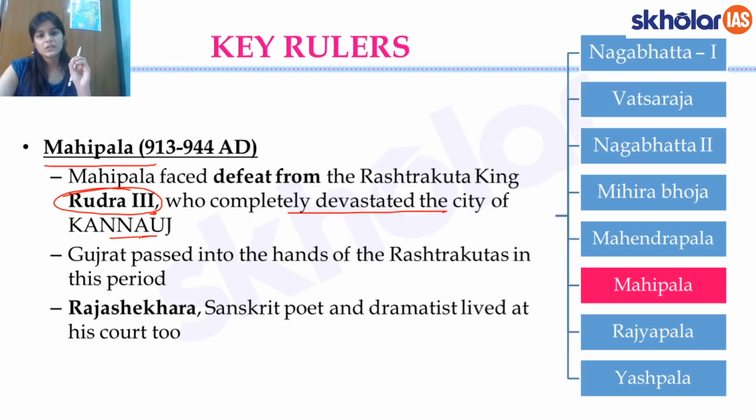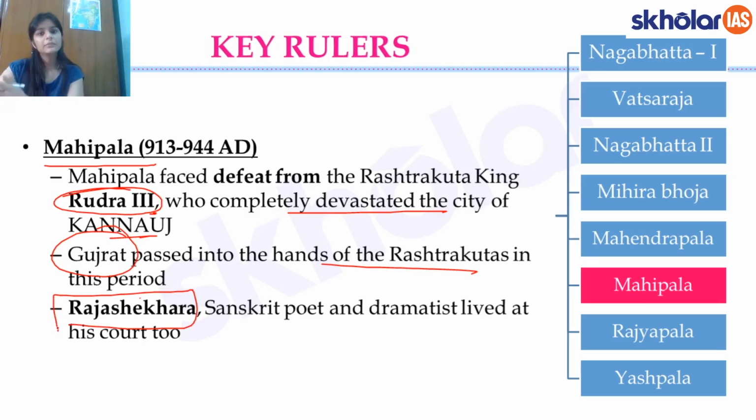So this is the first such failure of the dynasty, wherein they faced this complete devastation at the hands of Rashtrakuta Rudra III, who devastated the city of Kannauj. And the Gujarat region passed from the Pratiharas into the hands of the Rashtrakutas in this period under Mahipala. So you can see he was probably not as strong a ruler as his predecessors Mihir Bhoj and Mahendrapala were.